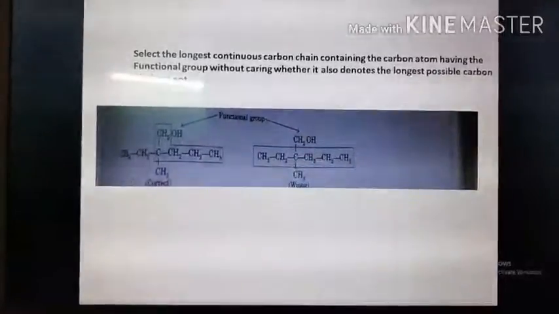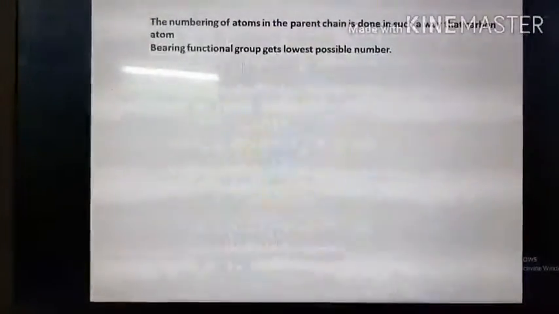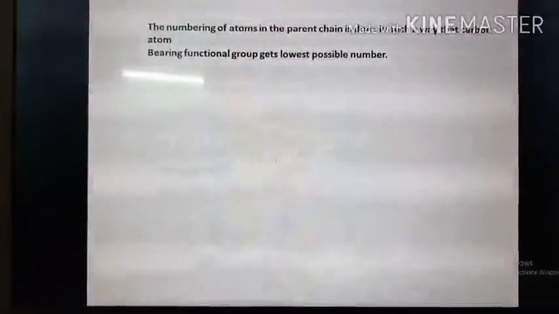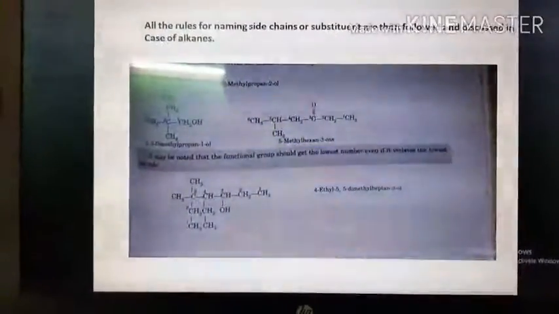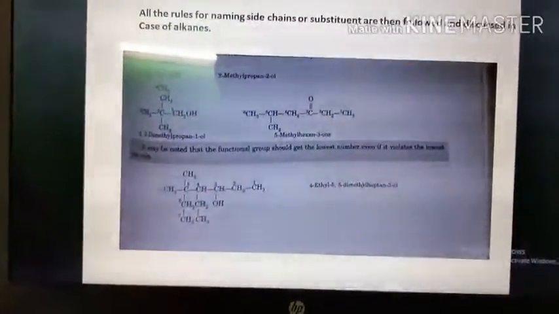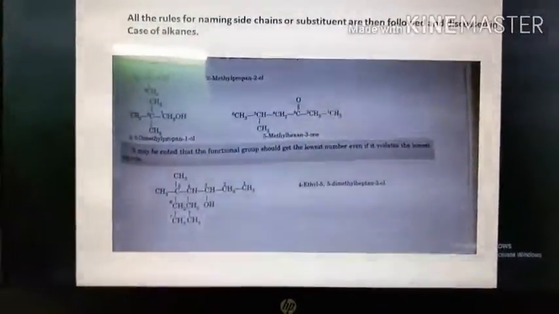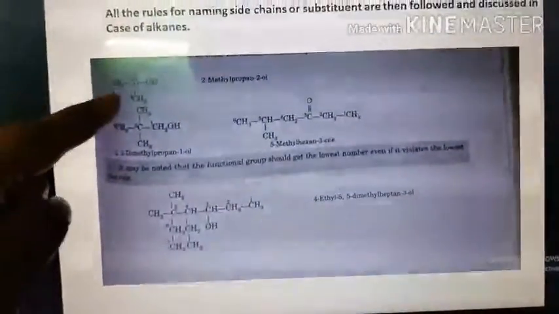The next rule says that the numbering of atoms in the parent chain is done in such a way that the carbon atom bearing the functional group gets the lowest possible number. Rule 3 says that all the rules for naming the side chains are then followed as discussed in the case of alkenes. So let us take this example compound. What is there? CH3, CH3, CH3, OH is there.